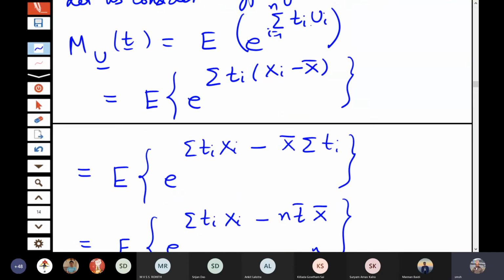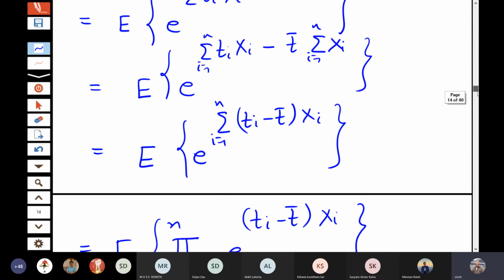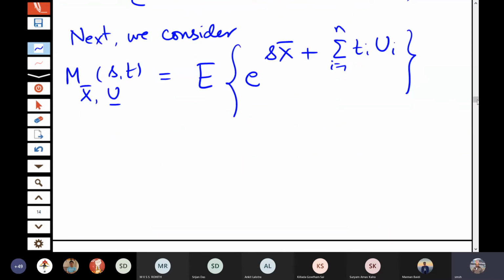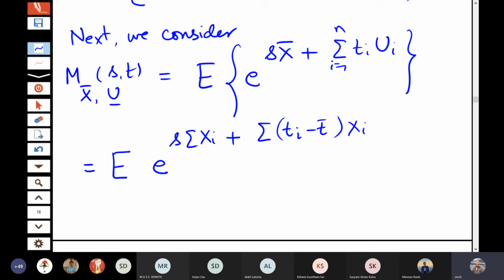E to the power sigma ti ui, I could finally write as the expectation of e to the power sigma (ti minus t bar) xi. So we will just use that here. This will give me the expectation of e to the power s x bar, that I write as sigma xi, plus sigma (ti minus t bar) xi. So I have used the simplification which I did in the earlier steps, so I am not rewriting that here. Is that okay? Okay, sir.